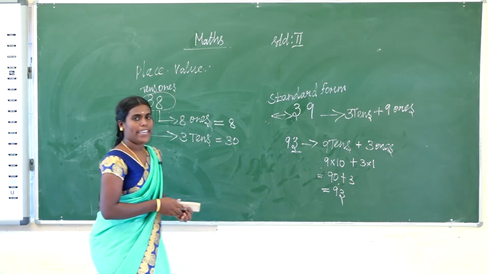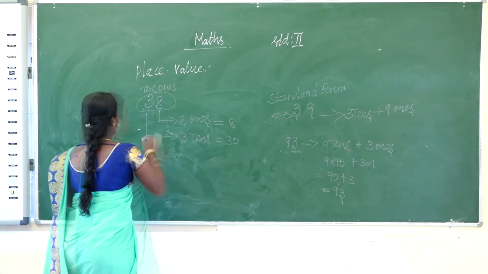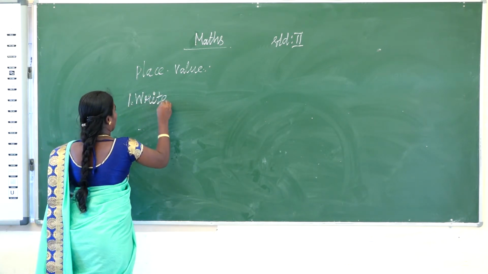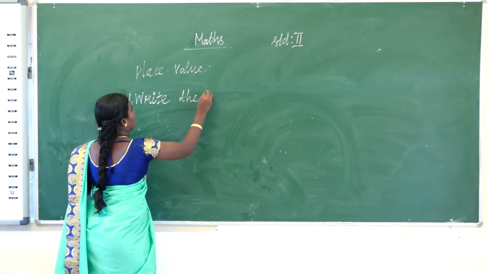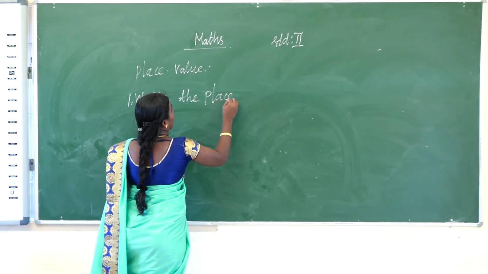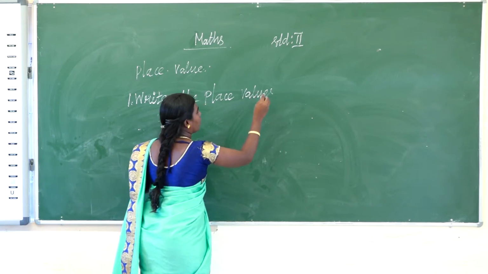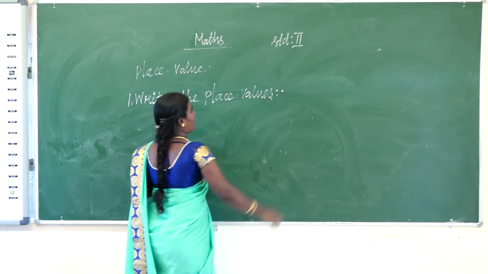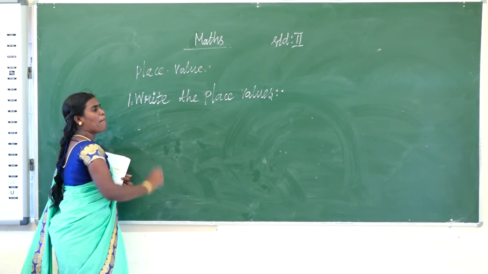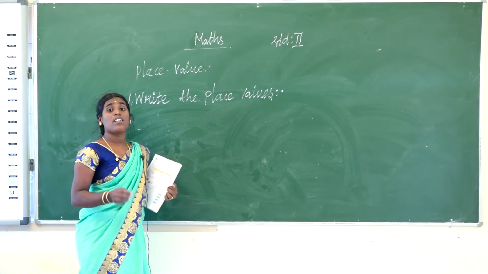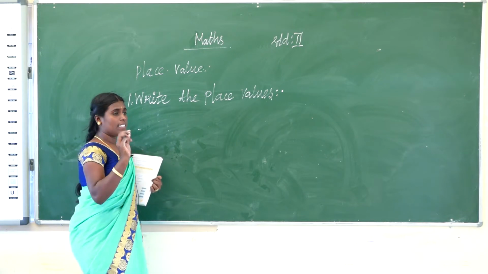Okay, how to identify the place value? The first sum is to write the place values first. Now I write some numbers, and see here.